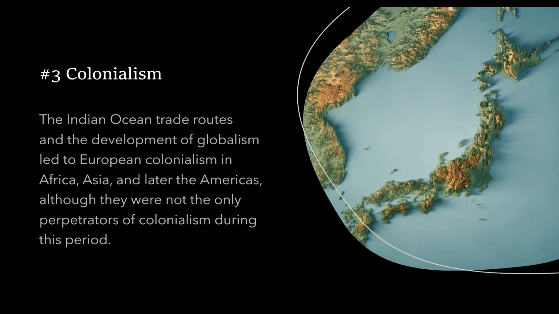The last key development is colonialism. Trade routes like the Indian Ocean introduced Europeans to Asian goods. This taste for Asian goods led to the Portuguese sailing around the tip of Africa to establish a spice trade with India. The Dutch would go on to do the same, but the English eventually came out on